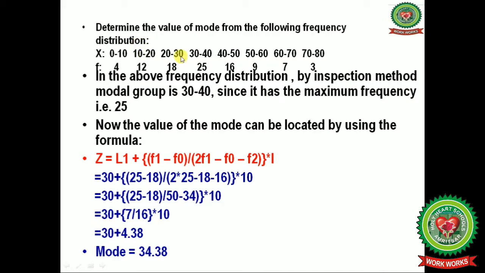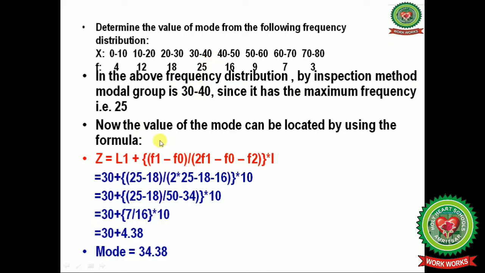Now in this example we will discuss how to calculate the mod. In the above frequency distribution by inspection method, the model group is 30 till 40, as the frequency is also maximum here, that is 25. Now again we will fill these values.